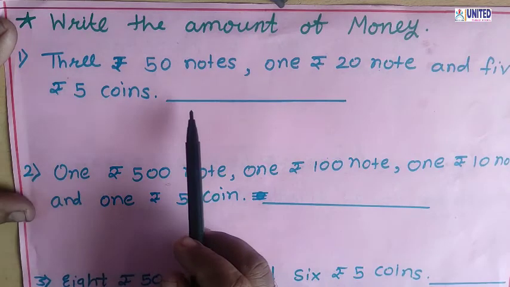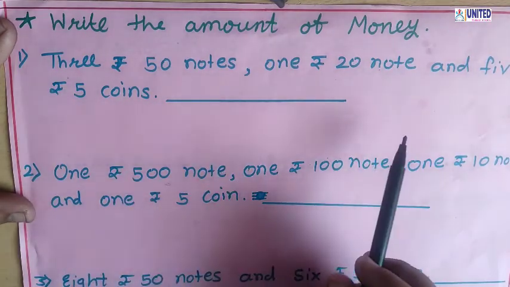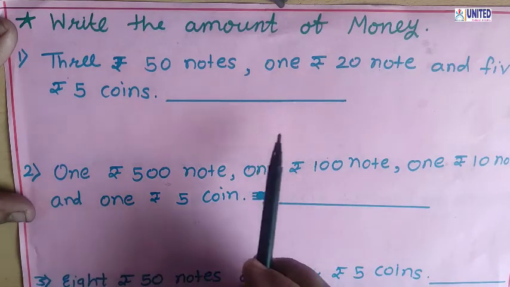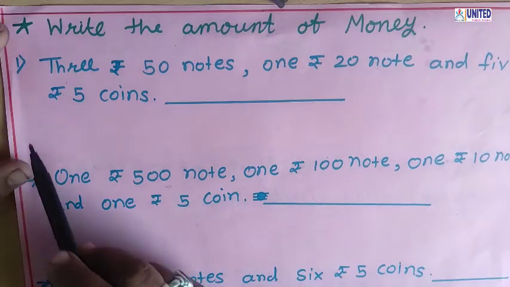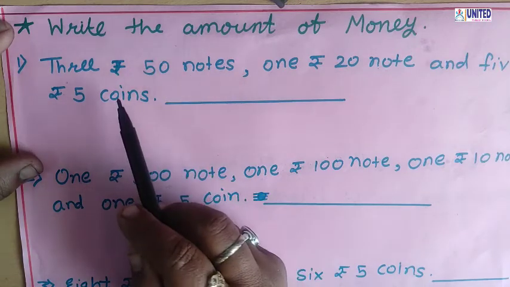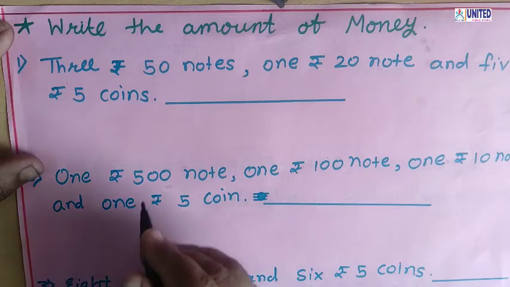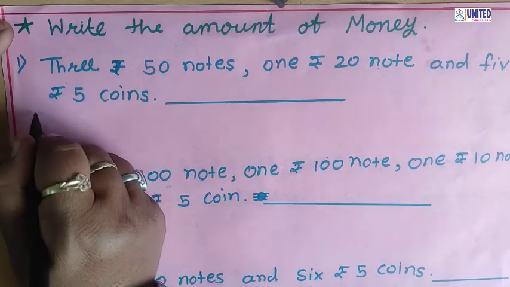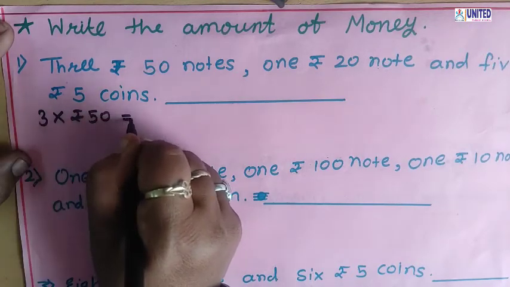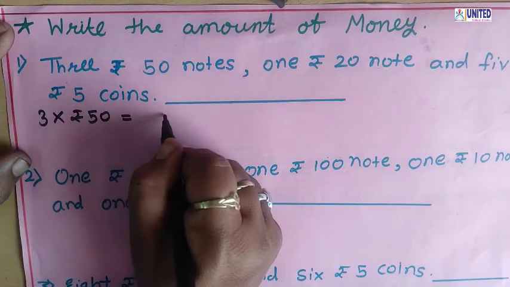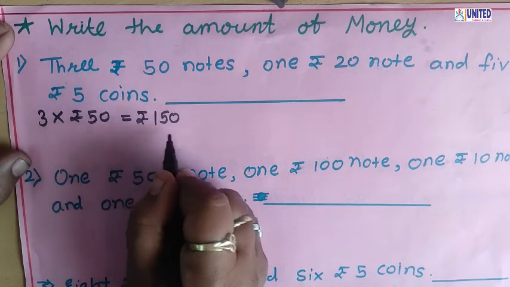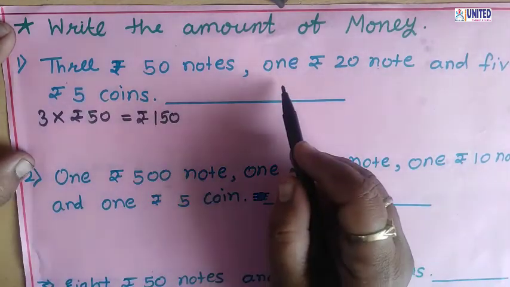Now here money is given in the form of words. Okay, here notes are not shown. So you have to just read out and then add and find out the total money. Okay, let's see. Number 1, 3 rupees 50 notes. So how many 50 rupees notes are there? 3. Okay, so we can write it here. That is 3 multiplied by rupees 50. So 3 zeros are 0, 3 fives are 15. That means total money is rupees 150.